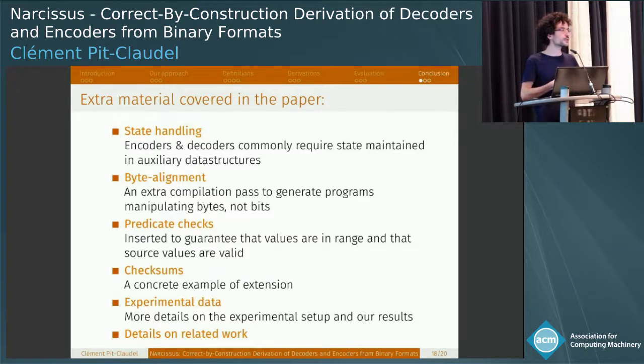We give concrete examples of how it feels to extend the system. So the idea is that you'll have to write a correctness theorem for the encoder, a correctness theorem for the decoder, as well as a tactic that decides when to apply it, and of course the actual specification of the format. And we give the concrete example of doing this for checksums in the paper. And of course there's a lot more experimental data as well as details on the related work.